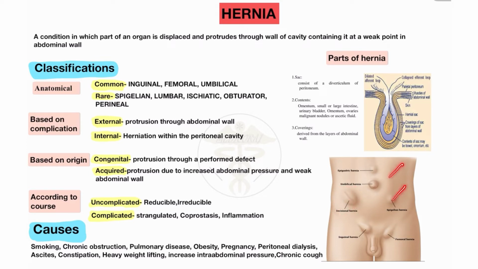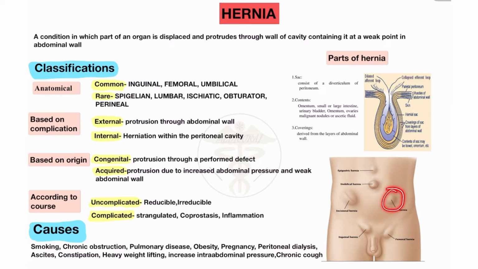In our body, when any surgery occurs, there is an incision. After the incision or after surgery, this may convert into a hernia. These are called incisional hernias, and they can occur in any part of the body.